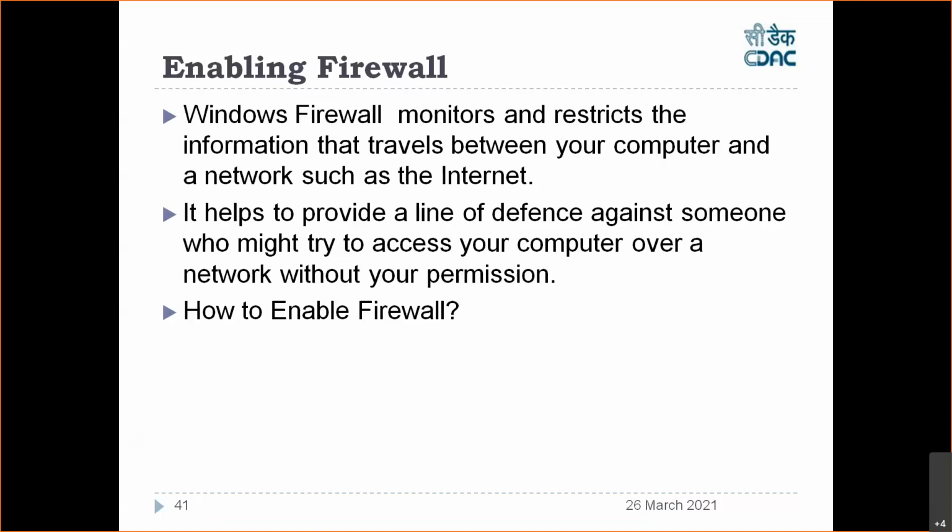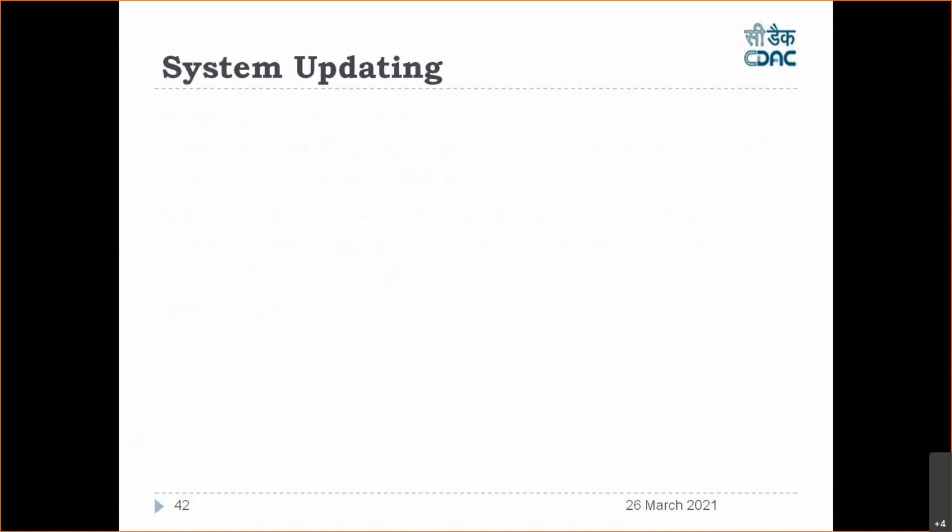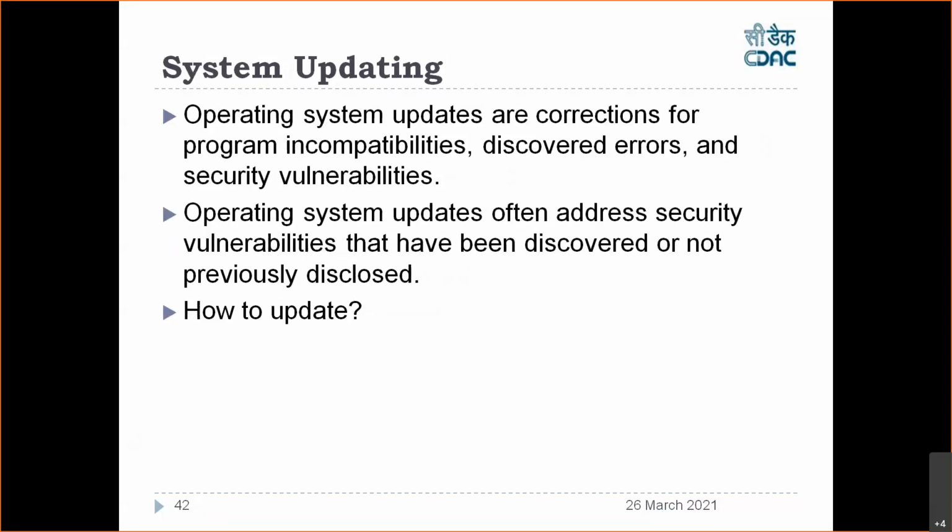So this is a very important step. You have to actually enable the firewall. By default, Windows has a firewall. Linux also has a firewall called iptables. The third thing of desktop security or server security is what?